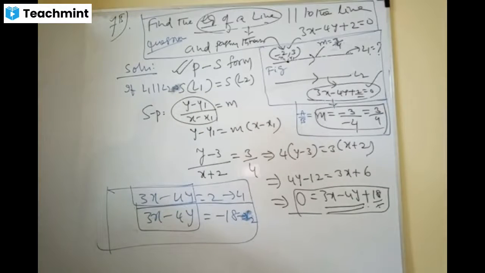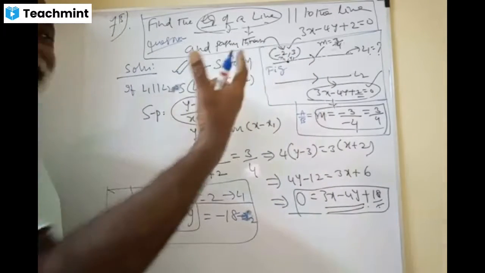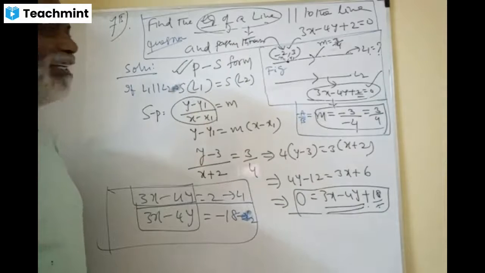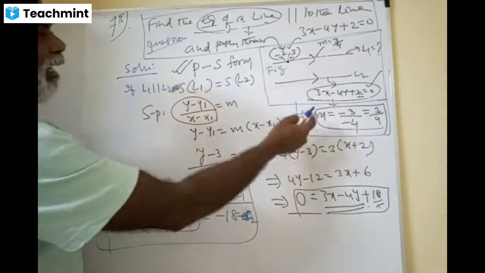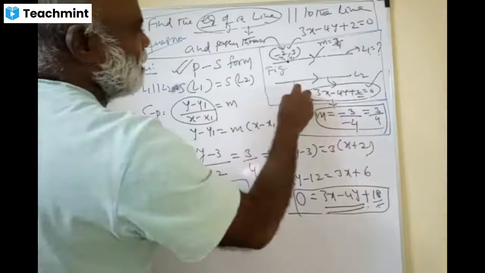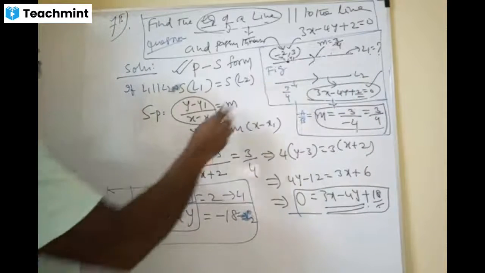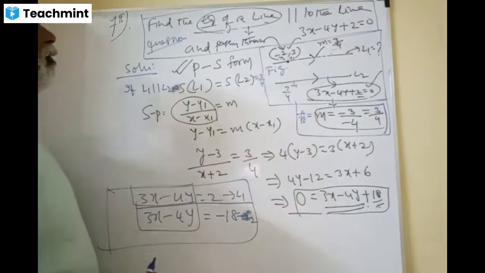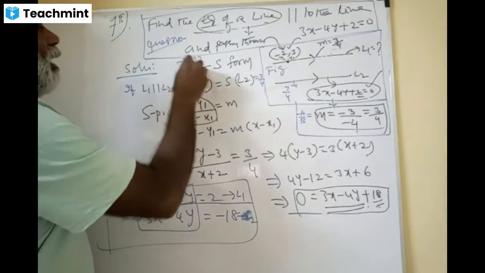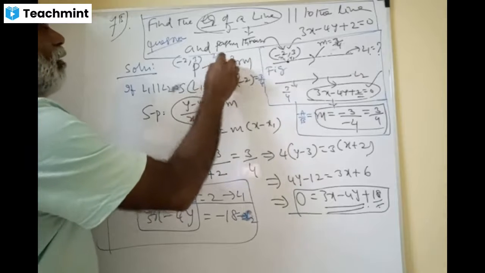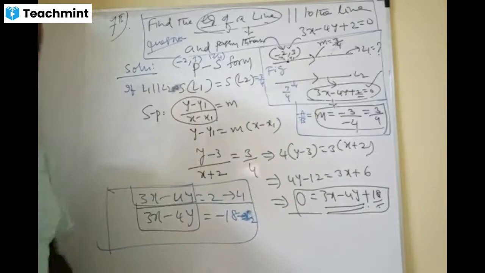Yes or no, dears? So slope is there, point is there, therefore it's a point slope form. See connections, how we are connecting it. Since two lines are parallel, the slopes are equal. That's why the given line's slope is 3 by 4, and the required line's slope is also 3 by 4. So in slope point form, you know the point is (-2, 3) and the slope is 3 by 4. So we put it here and get the line. Okay, clear?